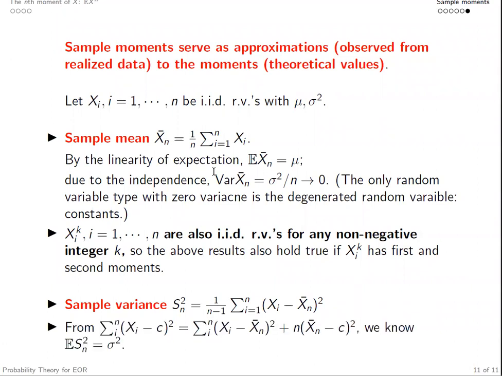The sketch of the argument is that, from this formula, note that the summation of (xi minus c) to the power 2 can essentially be decomposed into two parts: the summation of (xi minus xn bar) to the power 2, plus n times (xn bar minus c) to the power 2.